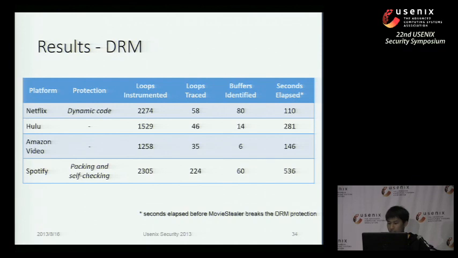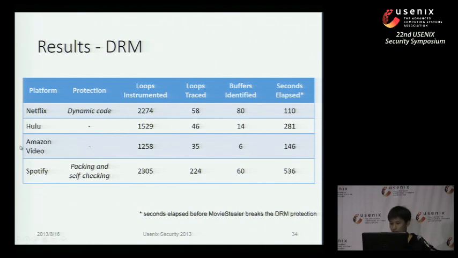And here are the results of the experiments carried out on different DRM platforms like Netflix, Hulu, Amazon Video, and Spotify. Out of these, two platforms have some kind of different protections. For example, there's dynamically generated code in Microsoft PlayReady, which is used by Netflix. And also, you should know that Spotify is packed by a very good packer named Themida. Okay, and we have shown that MovieStealer works fine on all those platforms we have tested.